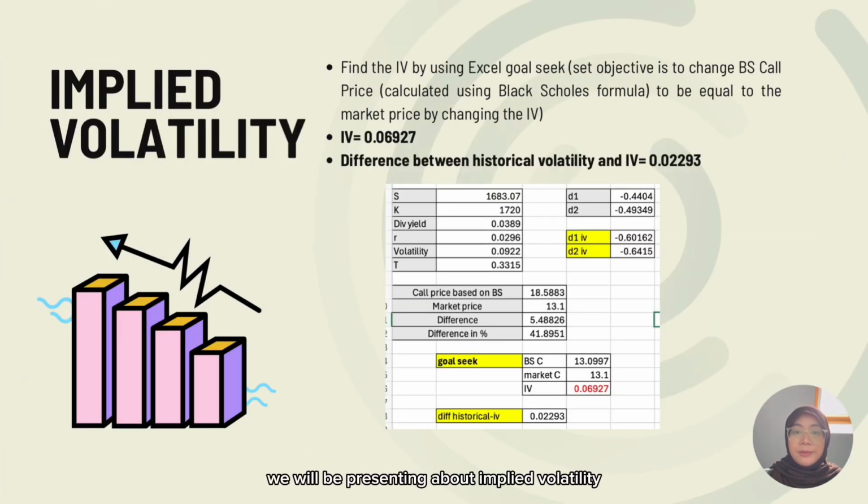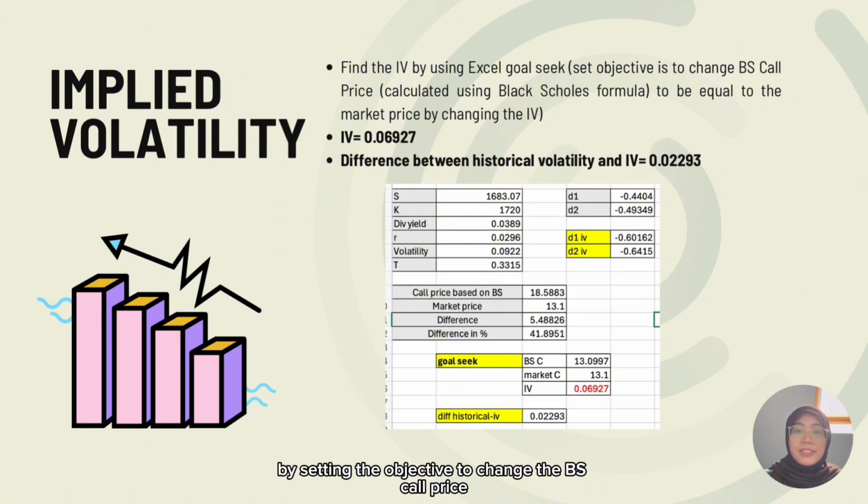For the next part, we will be presenting about implied volatility. For this part of the assignment, we use Excel Goal Seek to find the IV by setting the objective to change the BS call price, which was calculated using the Black-Scholes formula, to be equal to the market price by changing the IV value. From the results in Excel, we have IV equals 0.06927, and the difference between historical volatility and IV is about 2%.